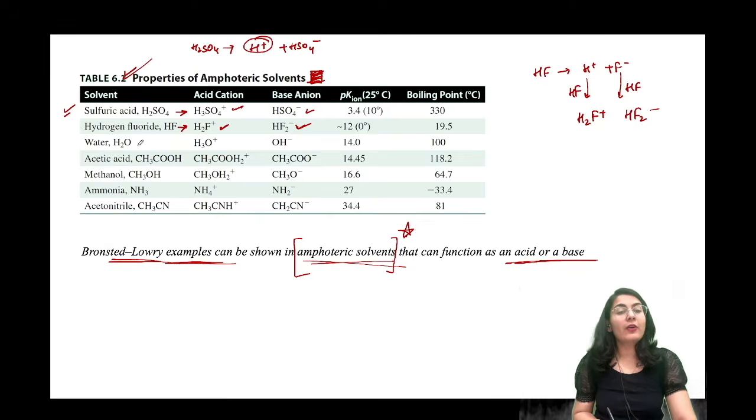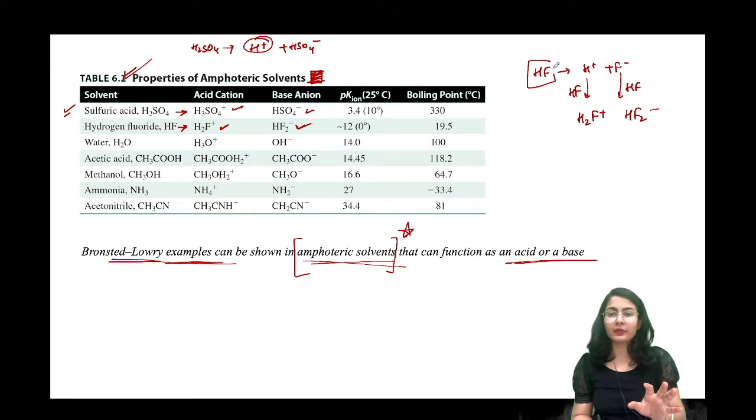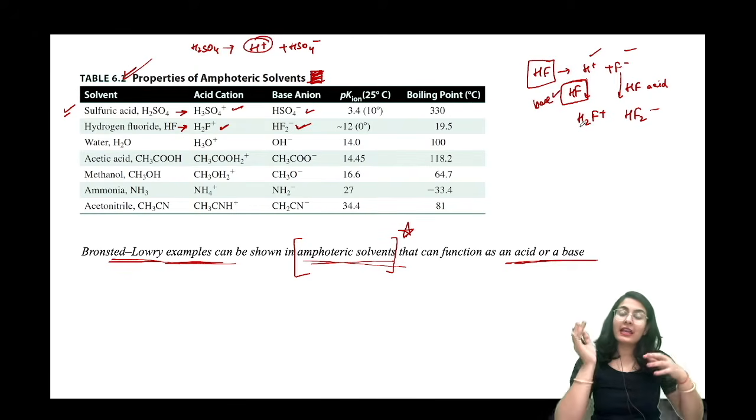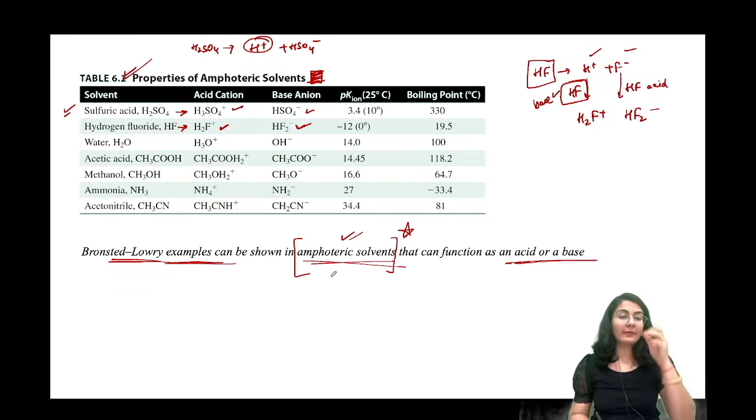Okay. Now water. Actually, look, let us understand this one first. HF broke down to give you both of these. Now this HF is behaving as a base. Why? Because it is a base, that is why it is accepting the proton. And this HF is behaving as an acid because it is accepting an anion. So that is what I mean by amphoteric solvent, that a molecule can only behave as a solvent when it is both working as an acid and a base. Okay, so this is what you mean by amphoteric solvent.